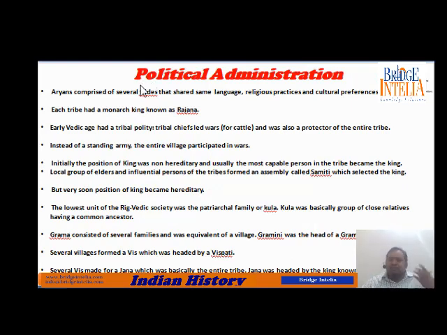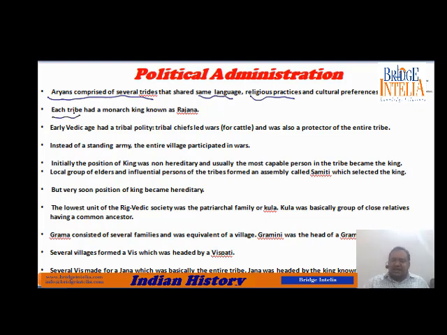So what was the political setup of that time period? As I already told you, the Aryans comprised several tribes. So what was common in all these tribes? Their language. All these tribes were speaking the same language, Sanskrit. They worshipped the same god and ate the same kind of food. That's why they became a single unit.